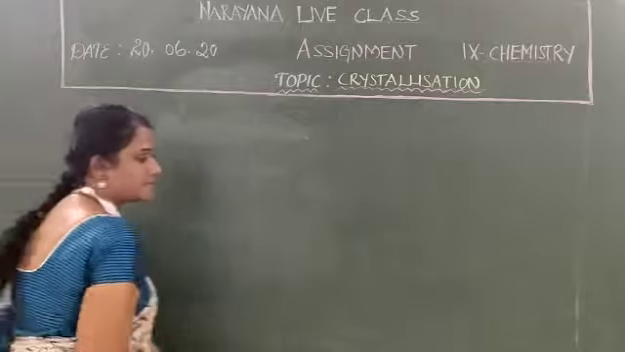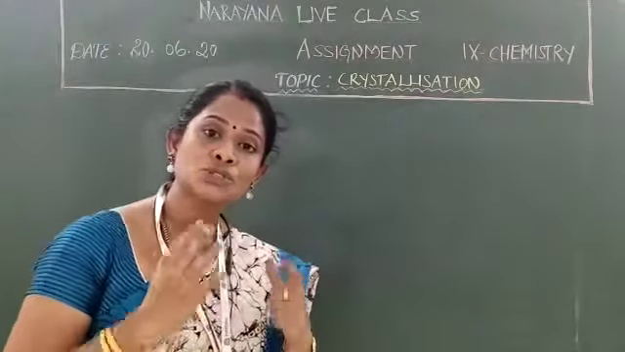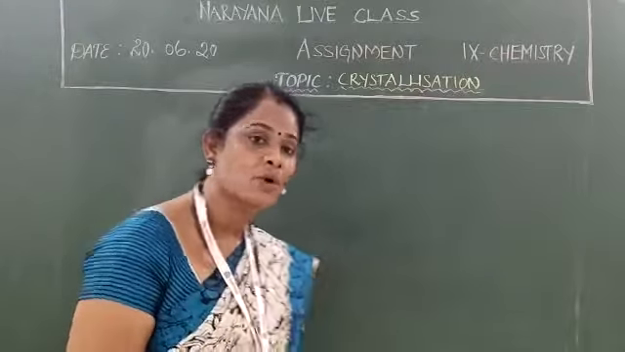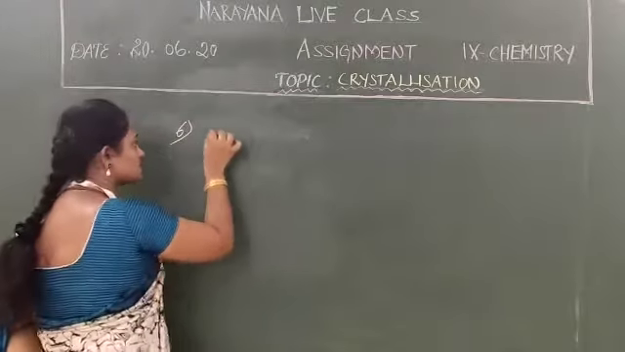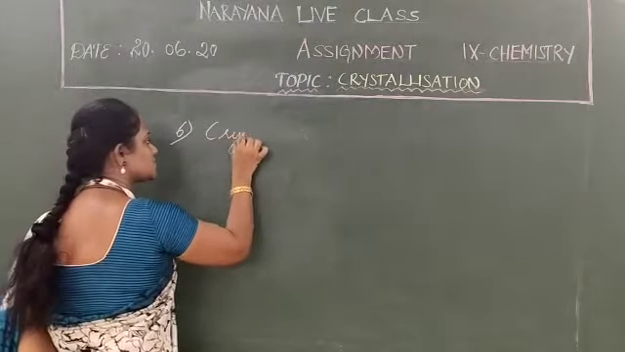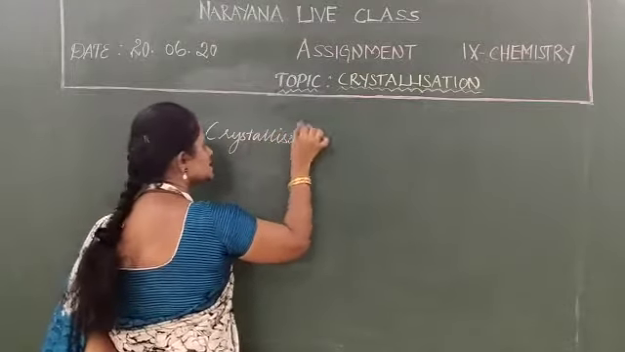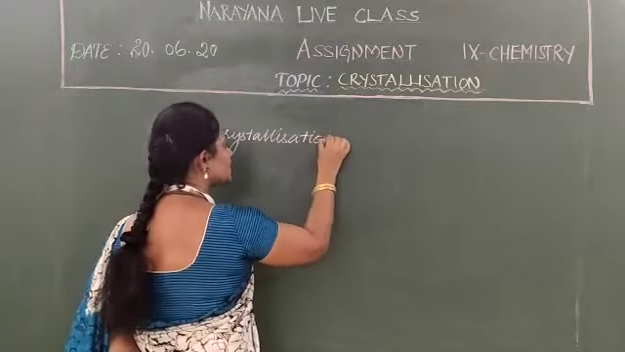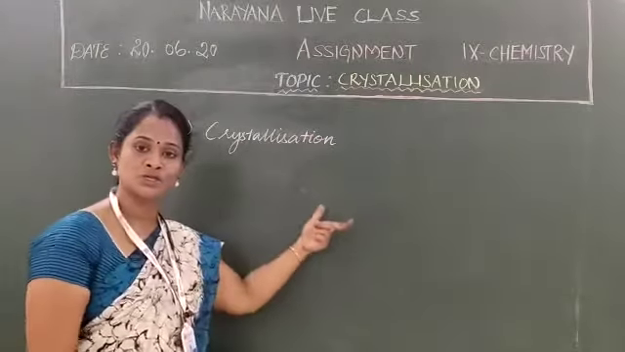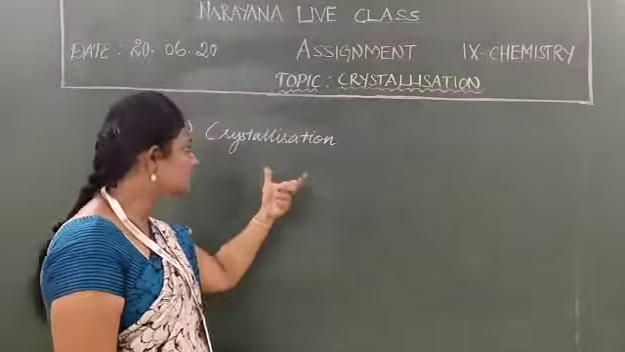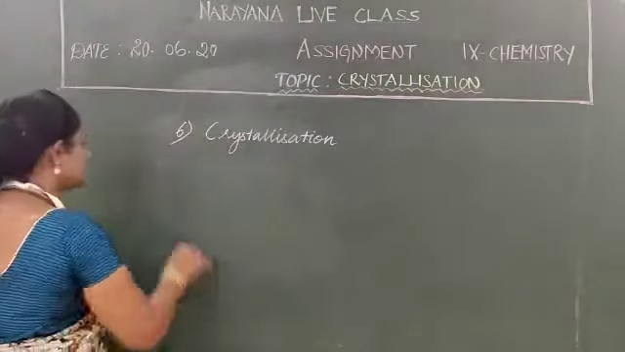As I already said, which method is used to separate the salt from seawater? Crystallization method. In this method, we can remove the impurities present in seawater and we can obtain the pure salt. So, which method is used to get the pure salt from seawater? Crystallization method again. Okay. The next one.